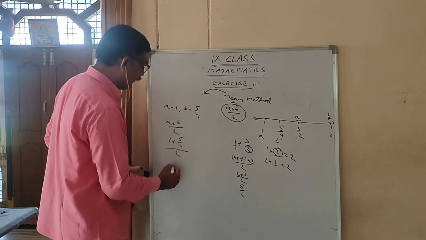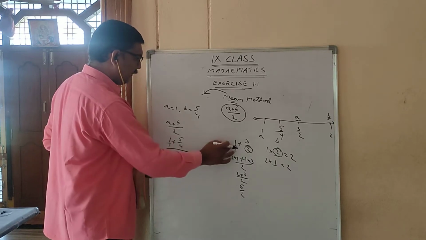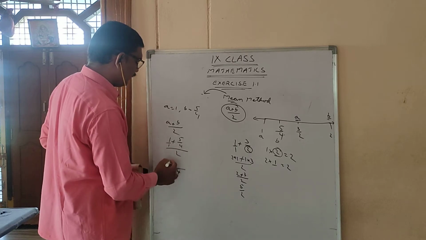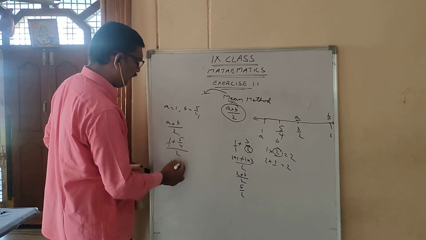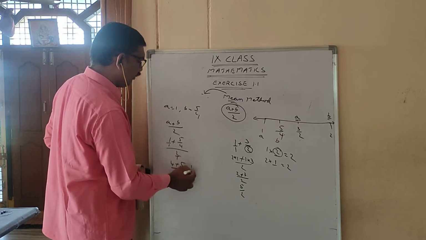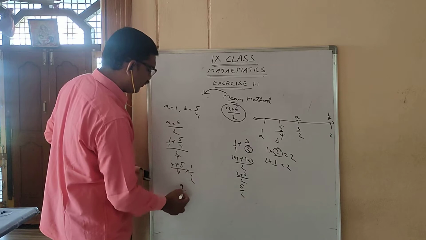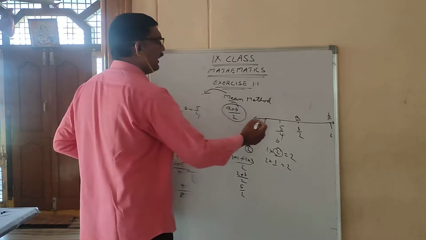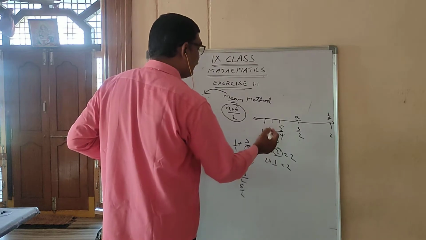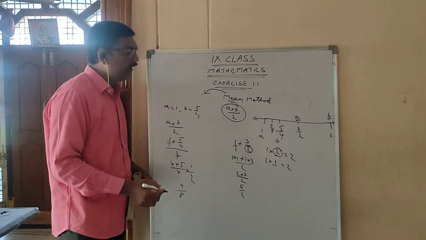Again 1 plus 5 by 4, here only I am doing. 1 and 4, the LCM is 4. So 4 plus 5 is 9, and 2 by 1 goes to the numerator as 1 by 2, 4 twos are 8. So exactly in between 1 and 5 by 4, the number is 9 by 8.